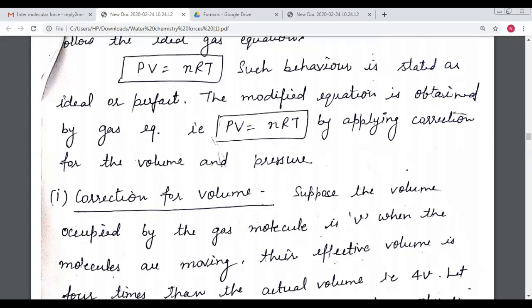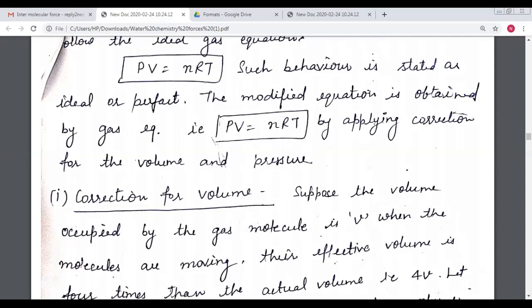But when the gas does not follow these two rules, the number of molecules will be increased in the piston. So we cannot neglect the volume of the gas molecules in comparison to the gas volume, and when the number of molecules is increased, attraction and repulsion also take place at low temperature and high pressure. That does not follow this behavior.